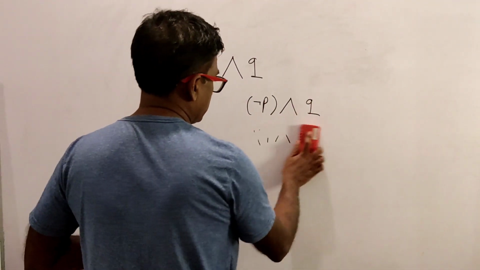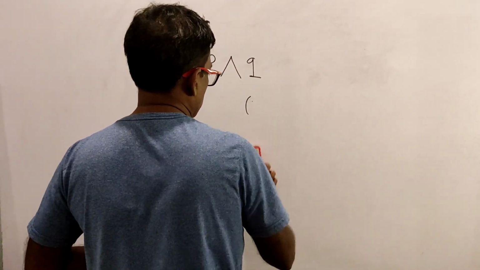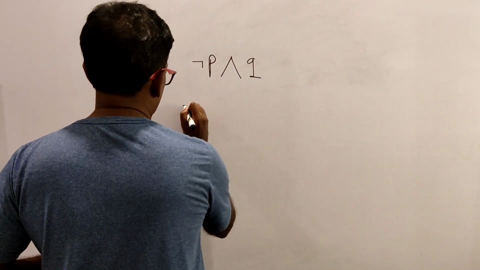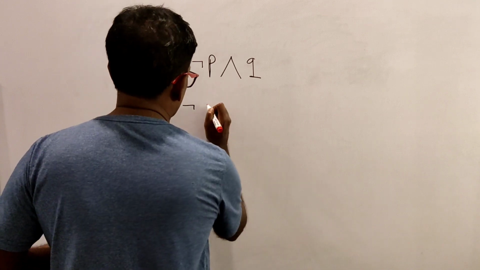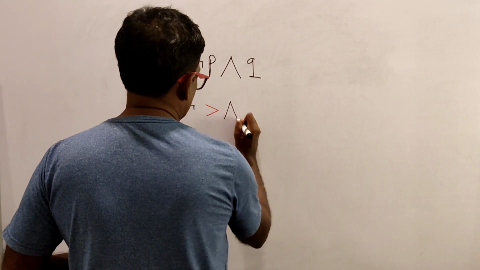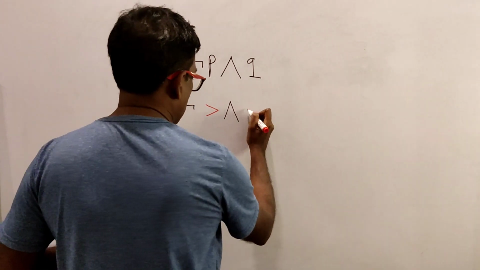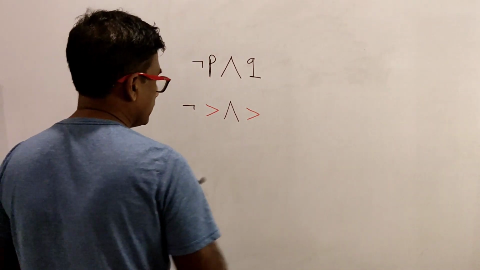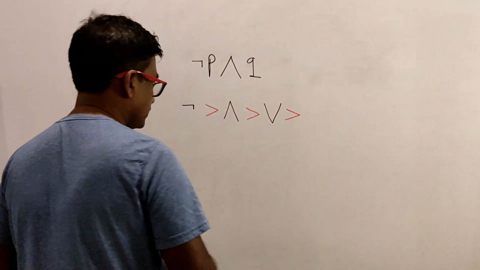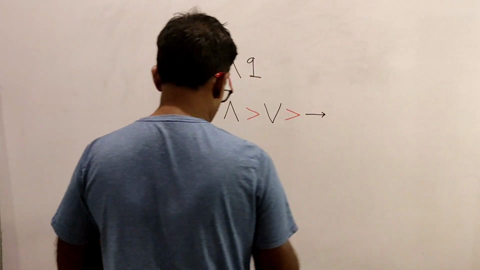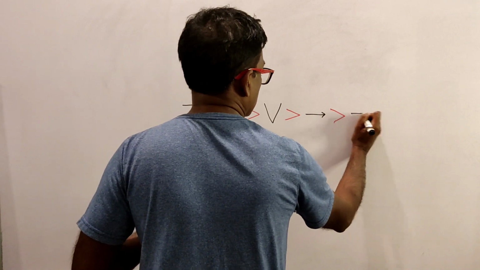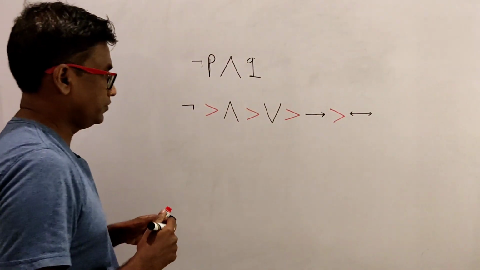By convention, we say that negation precedes, or is done before, conjunction, and conjunction precedes disjunction, which precedes unidirectional implication, which precedes bidirectional implication.